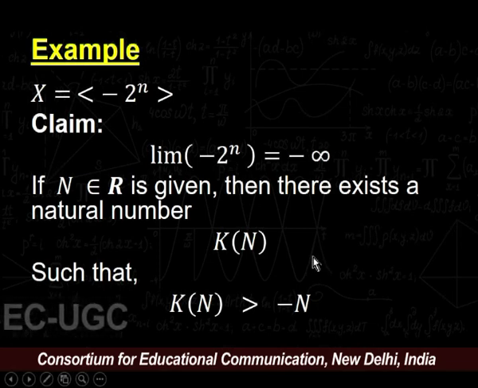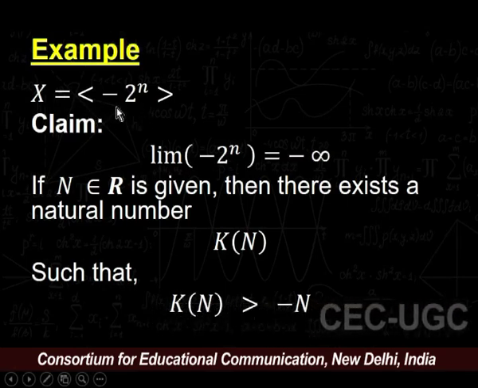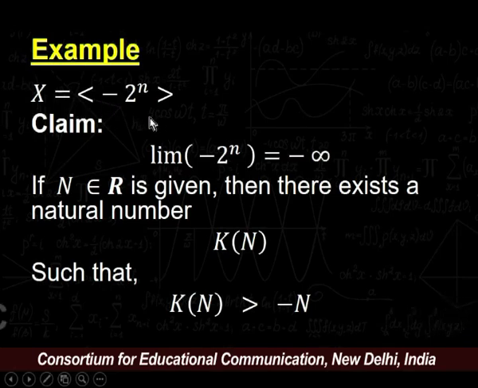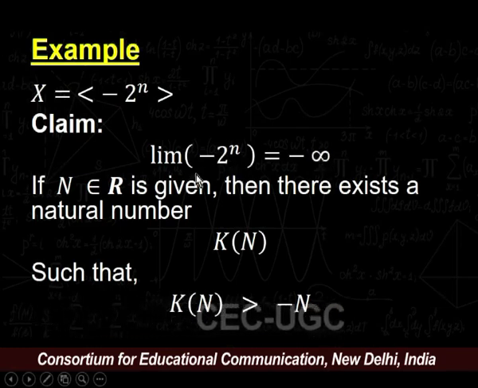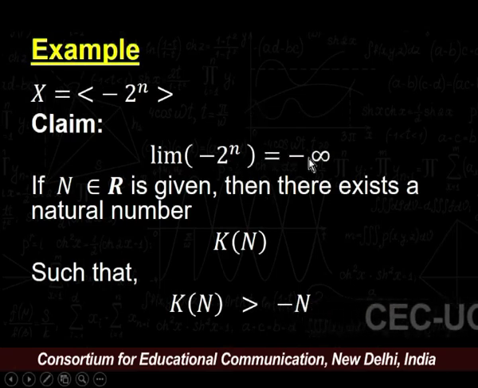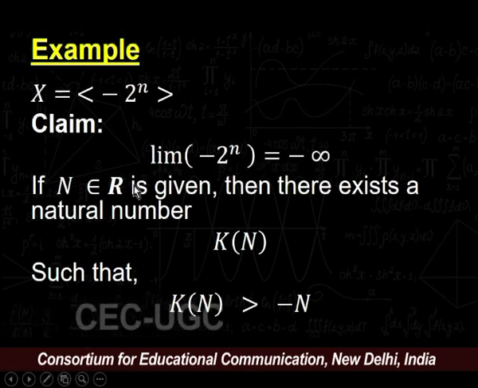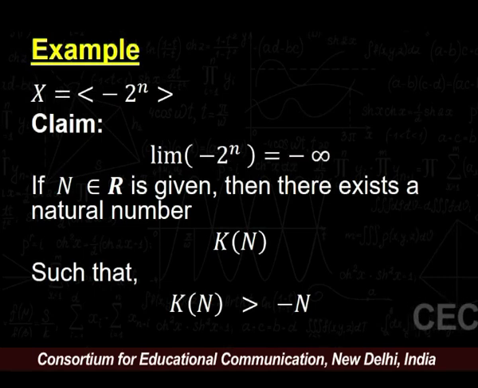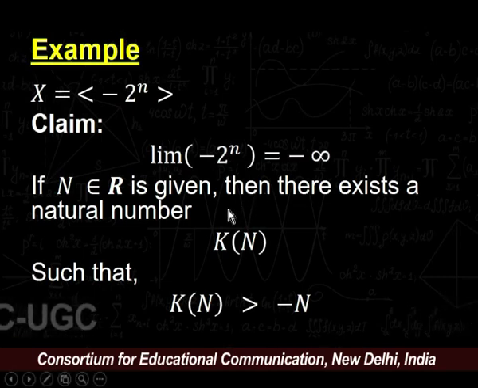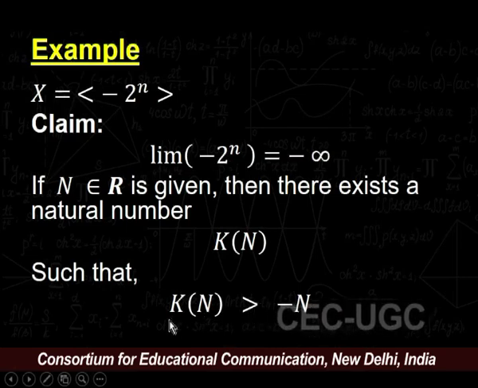Another example to understand the definition: let us start with the given sequence, x equals minus 2 to the power n. What is our claim? We need to prove that the limit of minus 2 to the power n is equal to minus infinity. If a real number is given, then again by the Archimedean property, we can find a natural number greater than that real number. So, we can say that k, which depends upon n, is strictly greater than minus n.